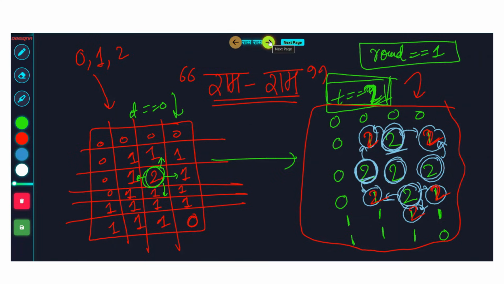So the solution is pretty simple. We will do BFS. Let's assume there is only a single cell in the matrix whose value is 2. So we will do BFS from the cell whose value is 2. But how will we track that the BFS only works for n rounds? You would need to put some extra conditions in your BFS so that it stops after n rounds, right? But you don't need to do anything like that. You can just do a normal BFS and still the task will be done. How?